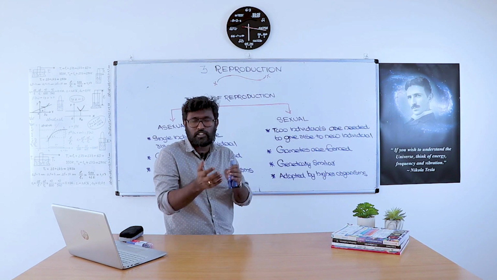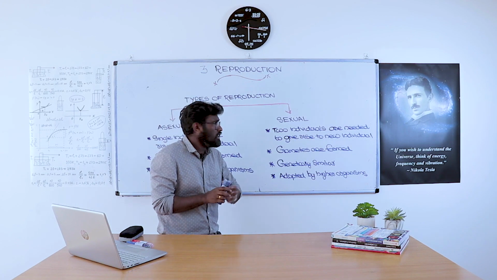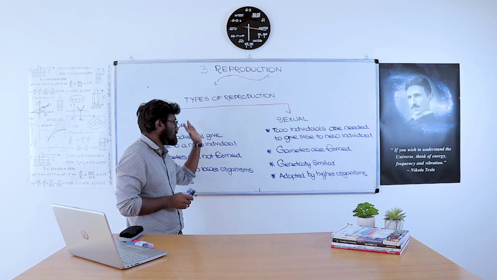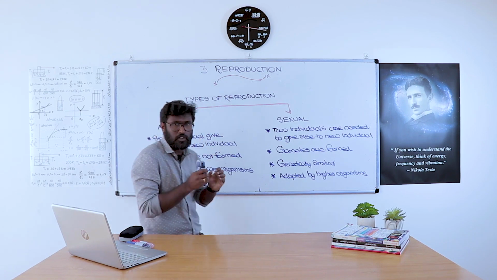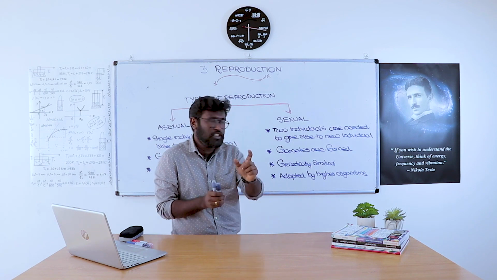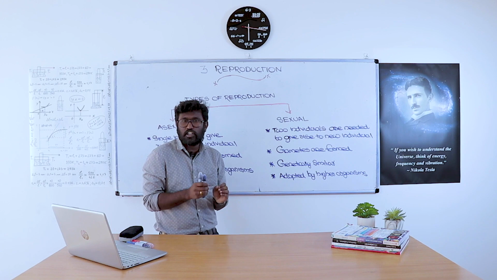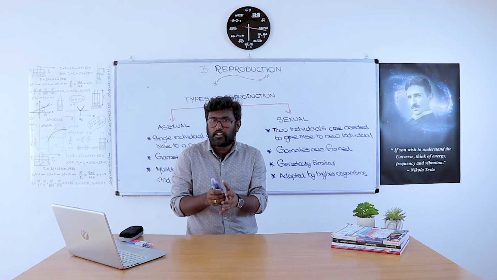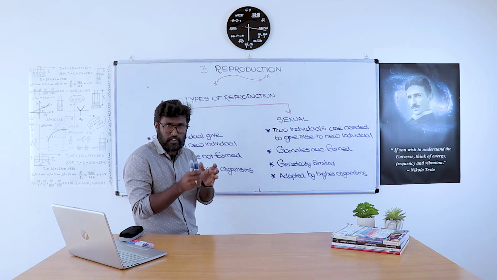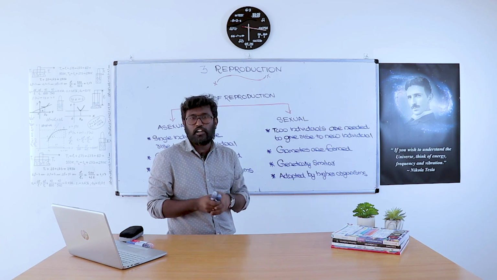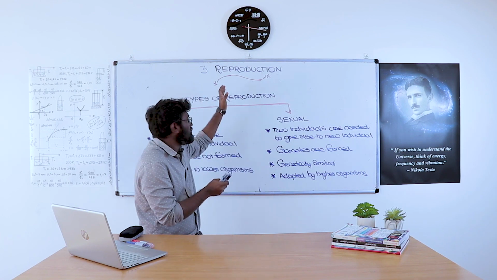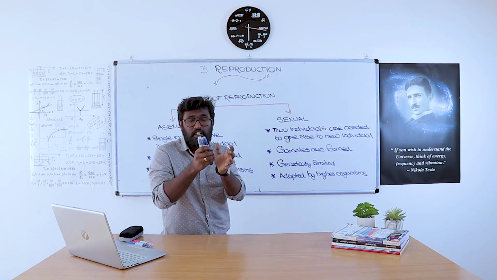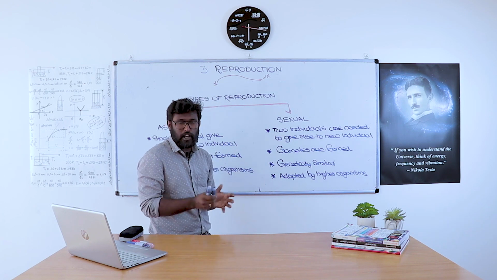There are a lot of asexual reproduction methods that we will discuss later. Right now there are two types of reproduction, sexual and asexual. In asexual reproduction, a single individual gives rise to a new individual. As we all know, the continuity of life on earth is all about reproduction. Various species are formed on earth, so reproduction is the main factor having a great role in the continuity of life.